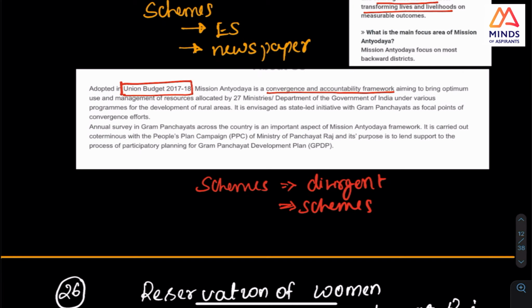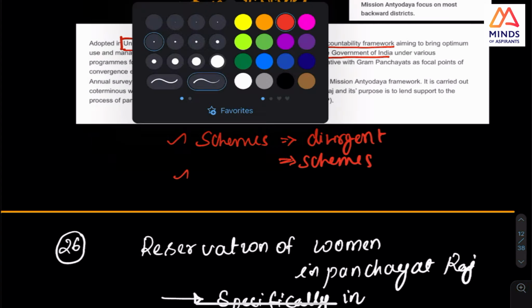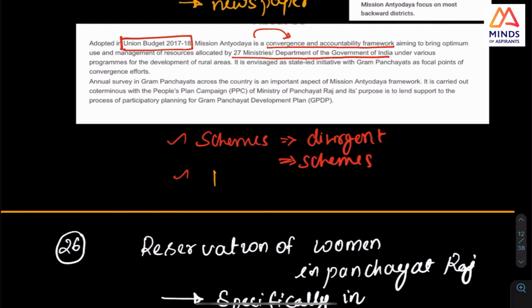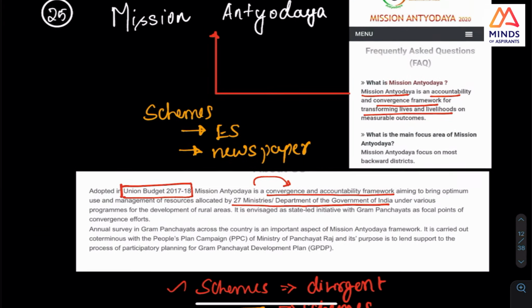Hence Mission Antyodaya has 27 ministries or departments of India, and they are converging them in order to have this accountability framework. You should know this. There is also one more Antyodaya, which you can check. It is related to food, the PDS system. You should have an idea about these schemes.